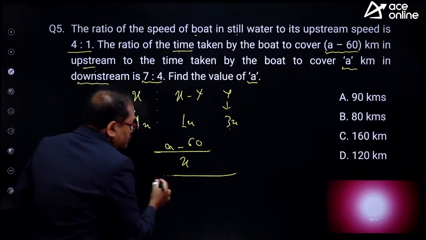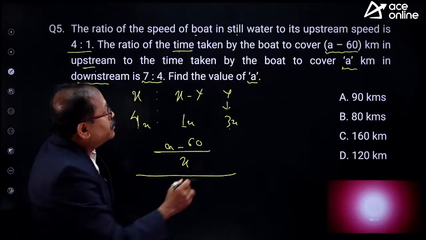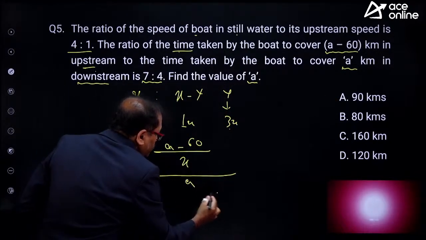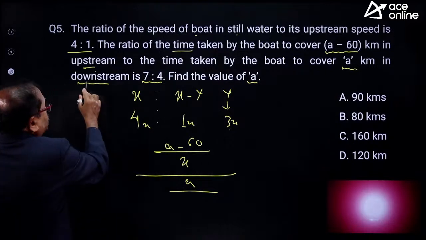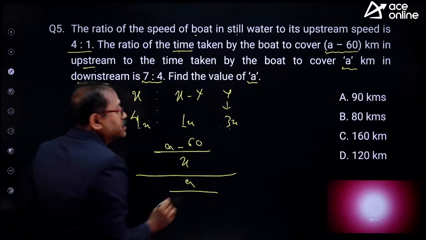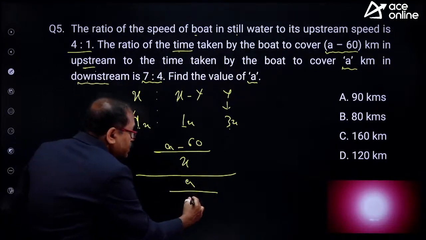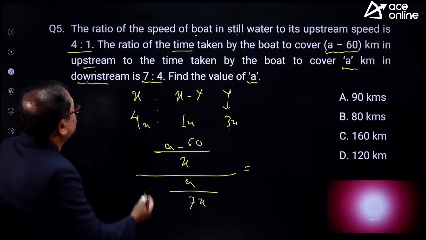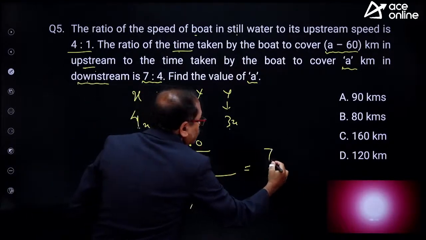And for the time for this travel, A kilometer, is it upstream or downstream? So this is downstream. So downstream will be 4X plus 3X, that is 7X. And which is given to us, this ratio is 7 by 4.